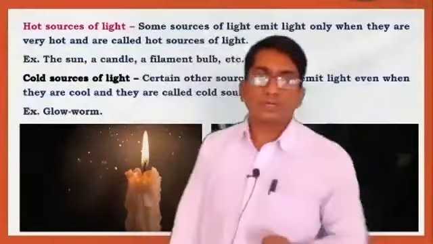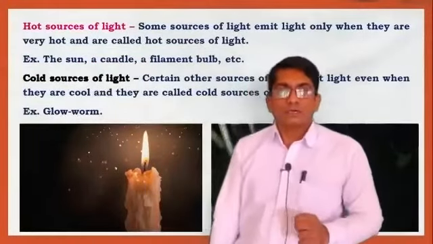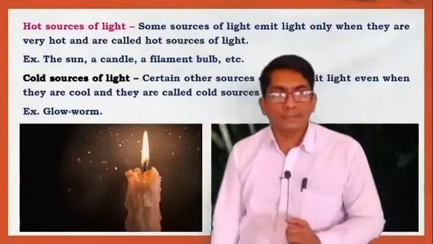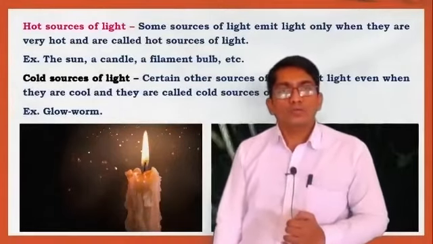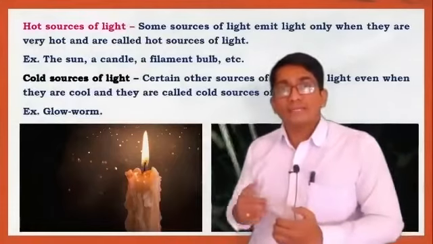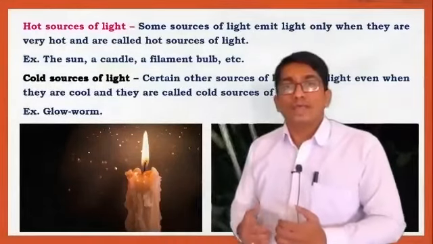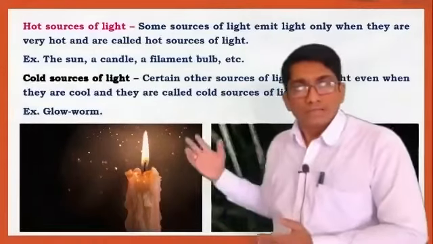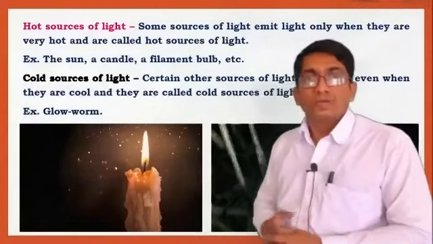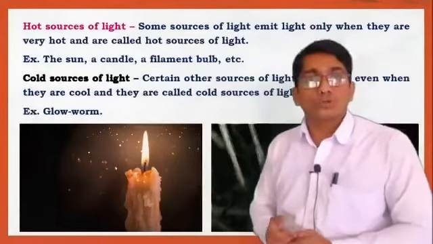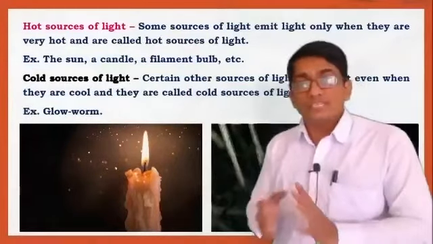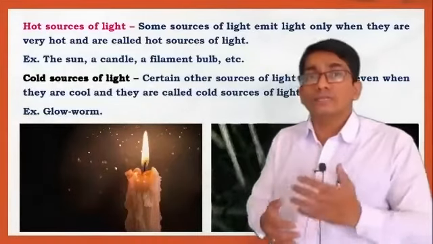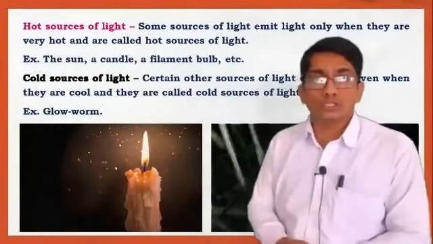Now, one more type of sources. One is the hot sources of light, and the second is the cold sources of light. Hot sources of light means what? The sources that emit light when they are very hot, like a heated or burning candle, or the sun. They emit their own light in the form of heat. When they are hot, then there is light. So these are the hot sources of light.